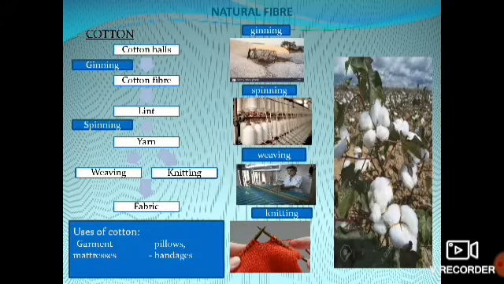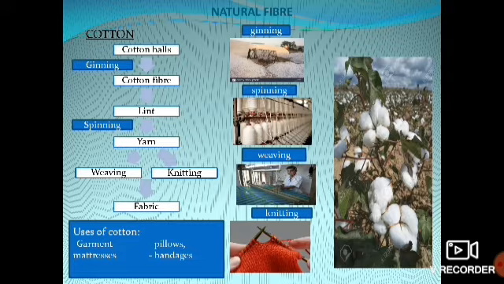Next, we'll go on with the processing of cotton. How the cotton is separated from the cotton plant and how we are making the fabrics, right? First, from where will you get cotton? Cotton is obtained from the cotton plant. In a cotton plant, the seeds are covered with this white material, the white cotton, right?